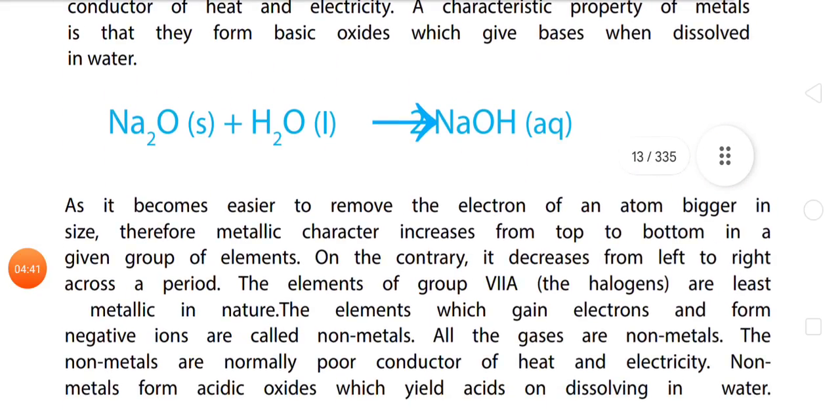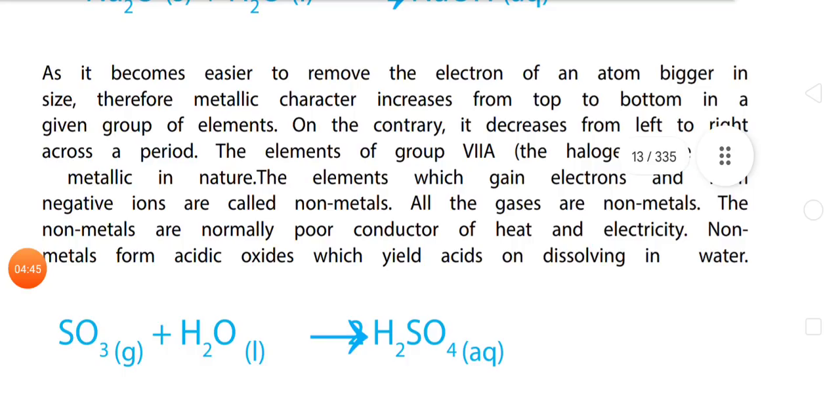As it becomes easier to remove the electron of an atom bigger in size, metallic character increases from top to bottom in a given group of elements. On the contrary, it decreases from left to right across the period. The elements of group 6A are least metallic in nature.